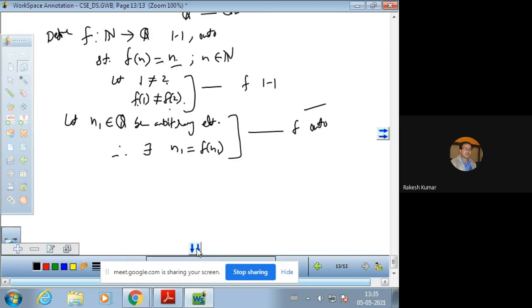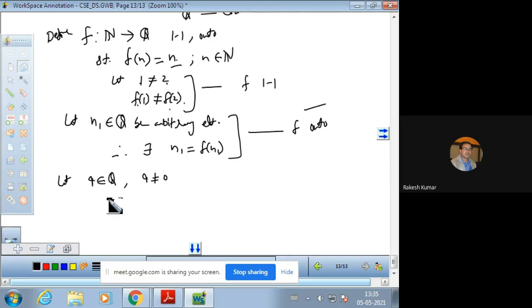Now let us move to the countability part. For countability, we need to use the Cantor-Bernstein theorem. It means there exists a 1-1 function from N to Q, so that N and Q become equivalent, and hence Q becomes countable. So for this, let q be any rational number, and q is not 0.